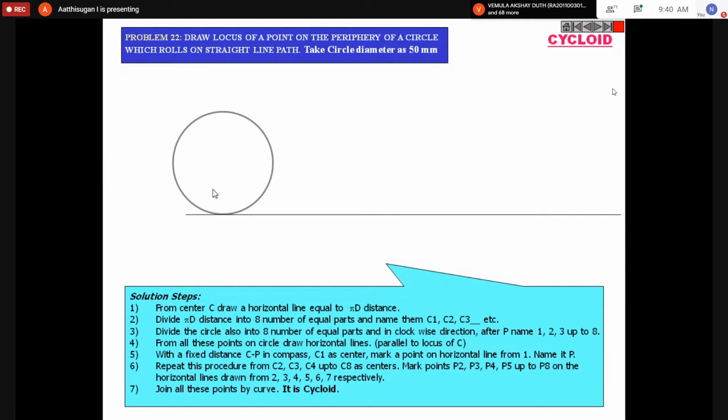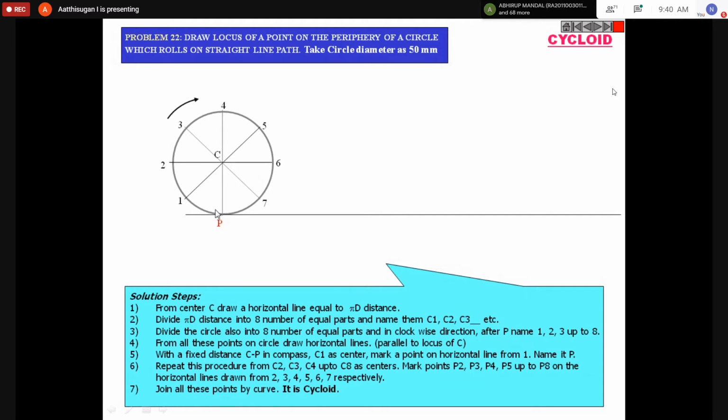Finally, the circle rotates through 360 degrees, giving a length of pi d. So pi into the diameter, 50. From there you can mark the lines. Before that, just divide the circle into n equal parts. Here they divide it into 8 equal parts. Name them normally, then mark point P at the bottom, taking this bottom point P as the reference.